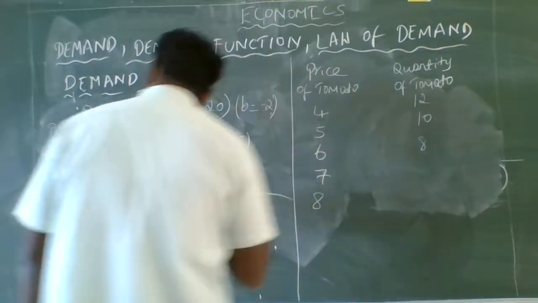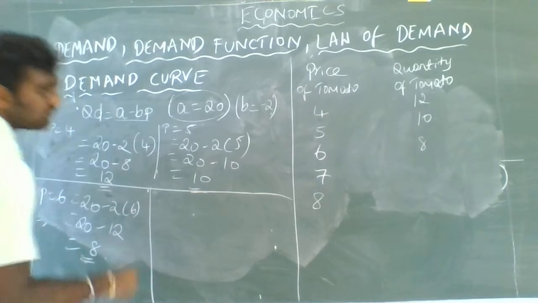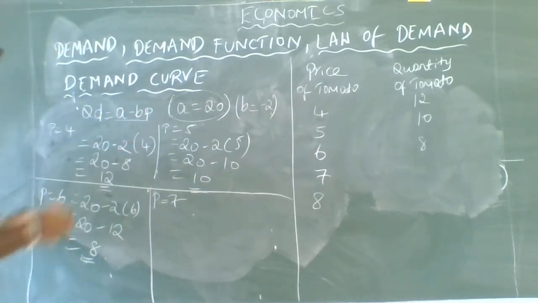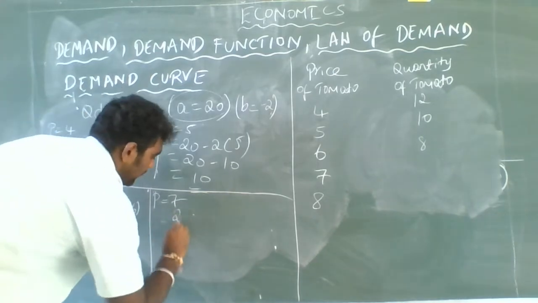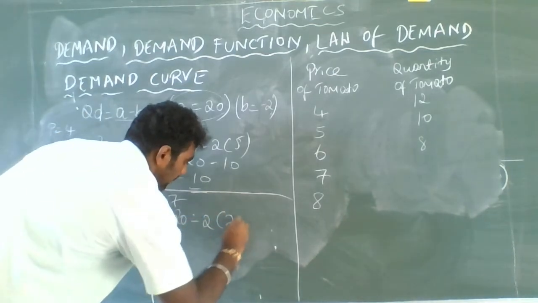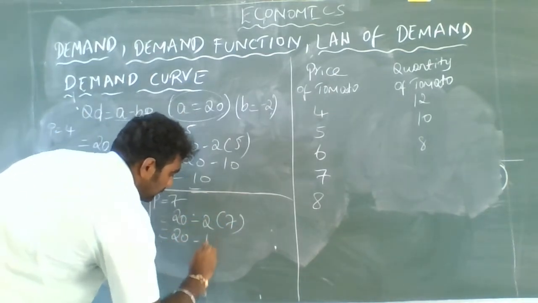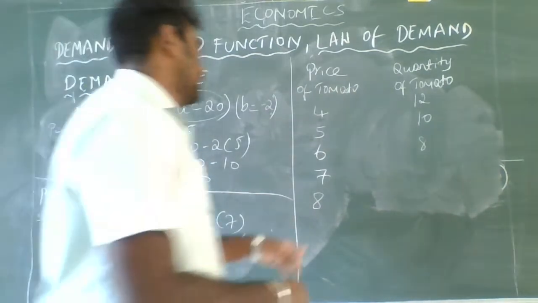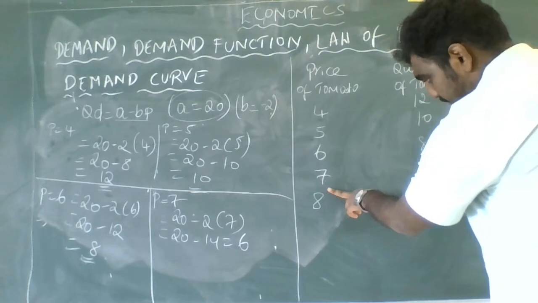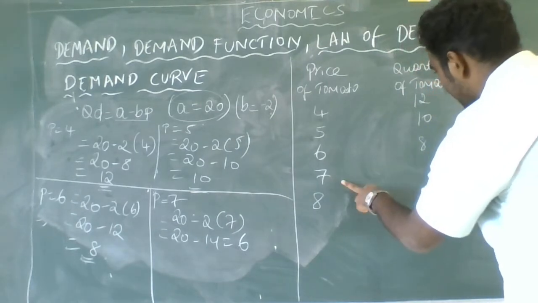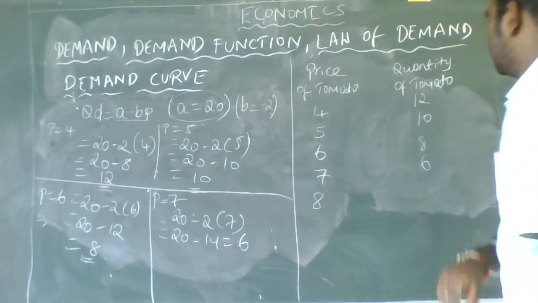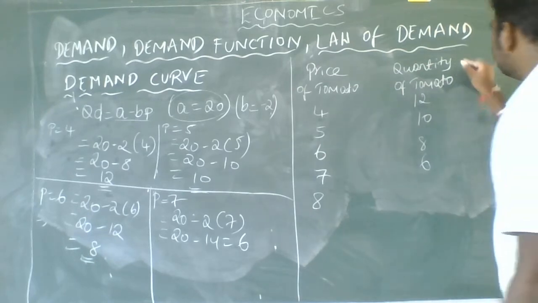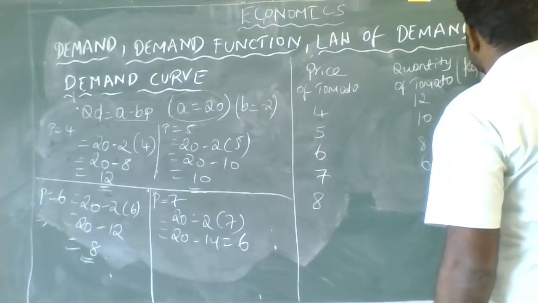Next, when the price is 7, if I substitute in this equation, 20 minus 2 into 7, it will be 20 minus 14, which is 6. So when the price is 7, the consumer will only demand 6 quantity of tomato. Assume it is in kgs.